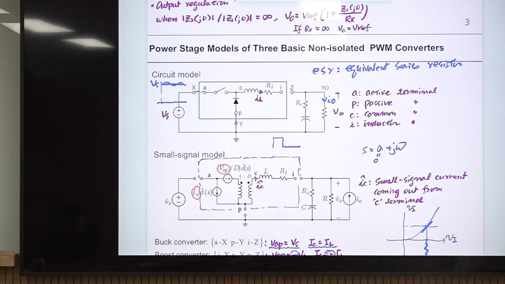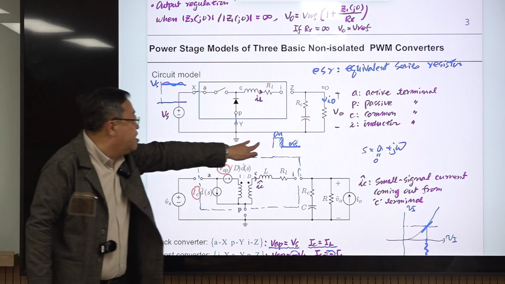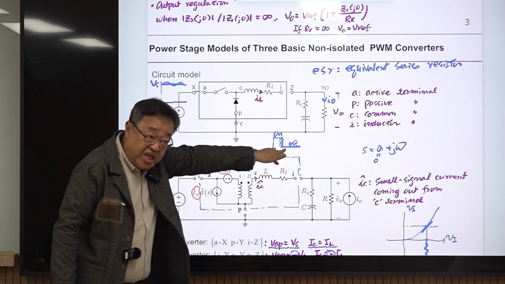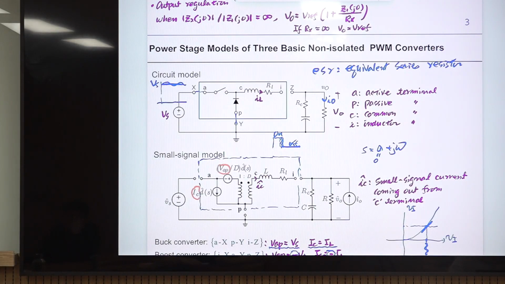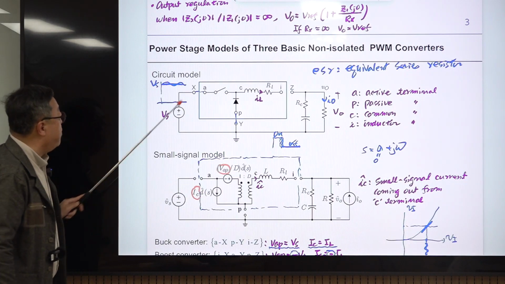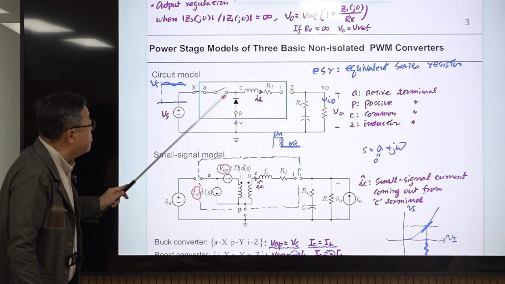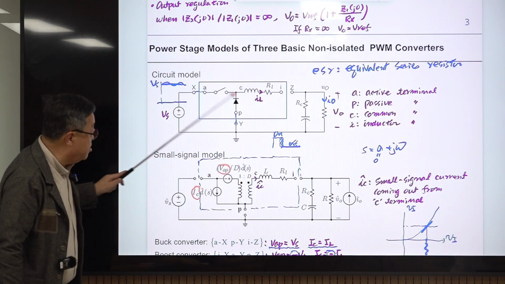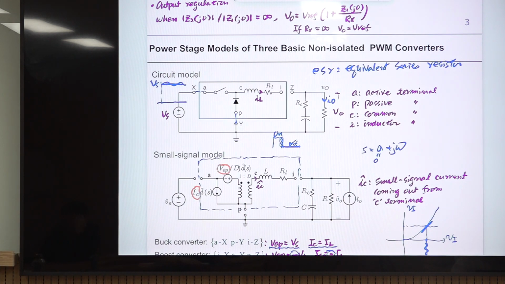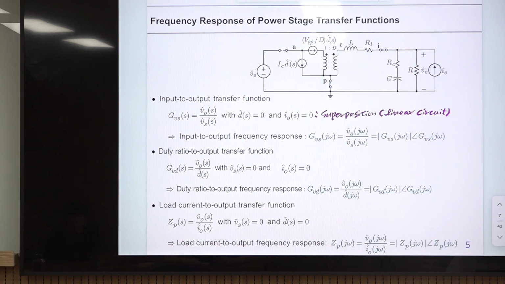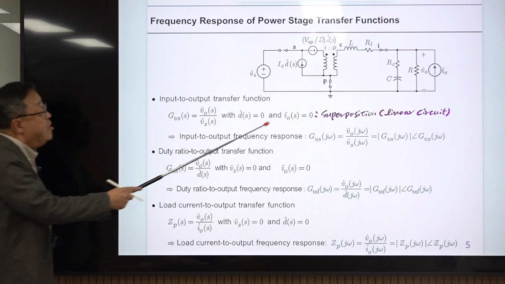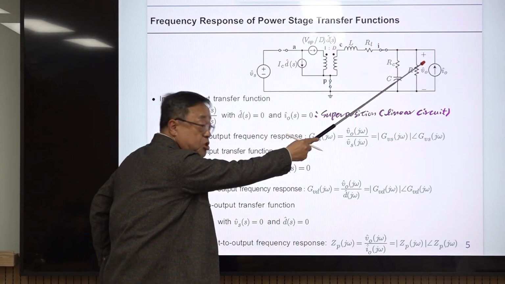The length of this turn-on signal will be changed during the operation, and this change is similar to D. So this is another input source. You can vary the on-time of this switch, so that also becomes an input variable, and the only output variable we are interested in here is this one.